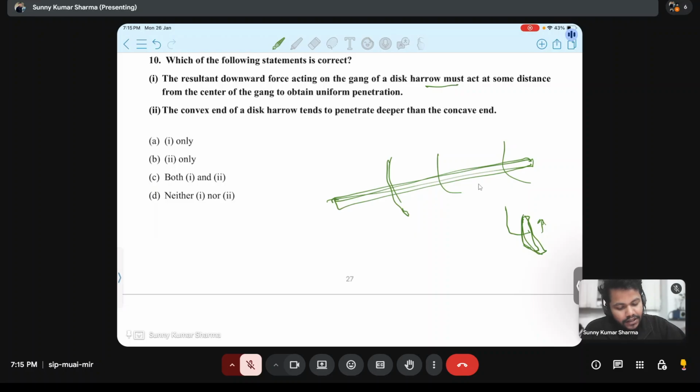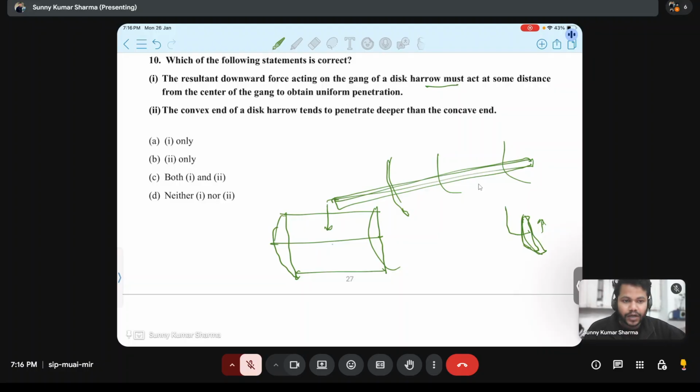So the resultant downward force acting on the gang of a disk harrow, if this is the disk harrow, what happens here is that it has its own weight. Then the resultant downward force acting on the gang of the disk harrow must act at some distance from the center of the gang to obtain uniform penetration. See what happens now.